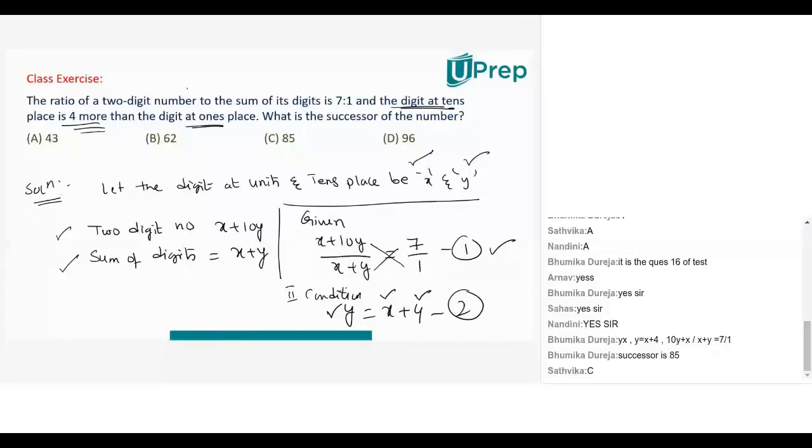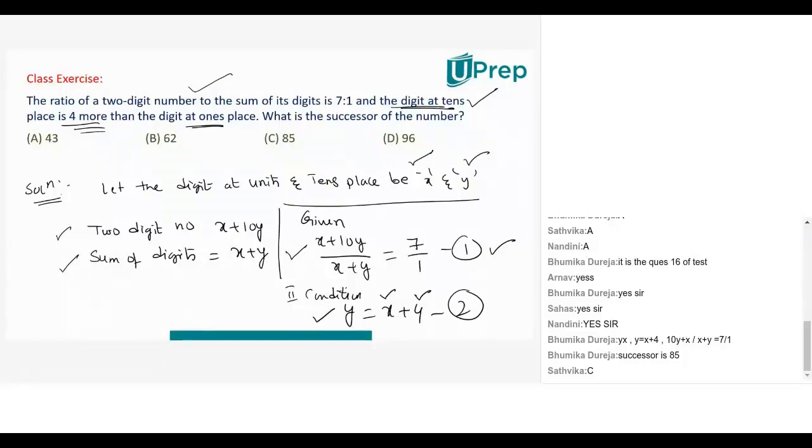So according to first equation, x plus 10y by 7x plus y, if you cross multiply, 1 will multiply here, x plus 10y, 7 will multiply here, 7x plus 7y. So x plus 10y is equal to 7x plus 7y. Take this x on the left hand side. 7x minus x is 6x. Take this 10y on the right hand side. 7y minus 10y is minus 3y. I can take 3 common. So it becomes 2x minus y equal to 0 is the first equation.